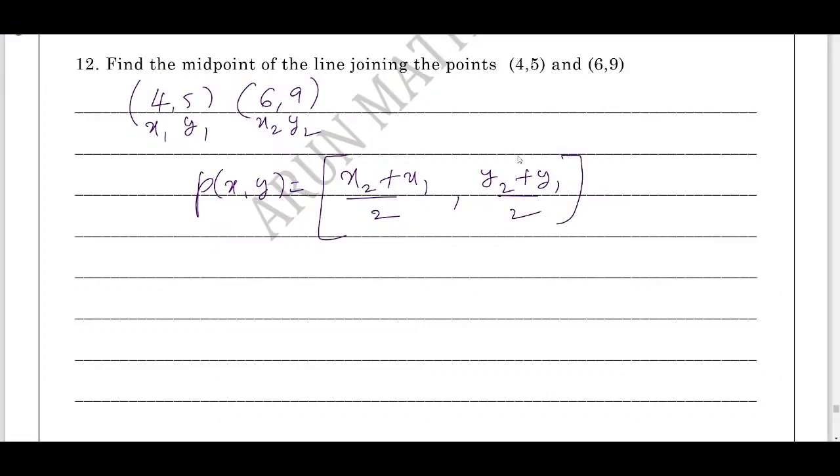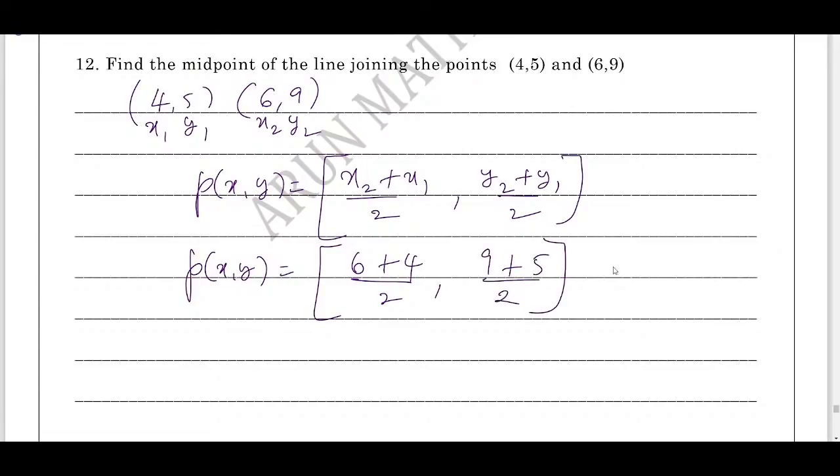The midpoint of the line joining the points is given by the formula P(x, y) = ((x2 + x1)/2, (y2 + y1)/2). What is x2? x2 is 6, x1 is 4, divided by 2, comma, y2 is 9 plus y1 is 5, whole divided by 2.